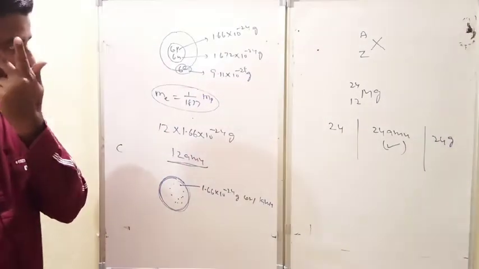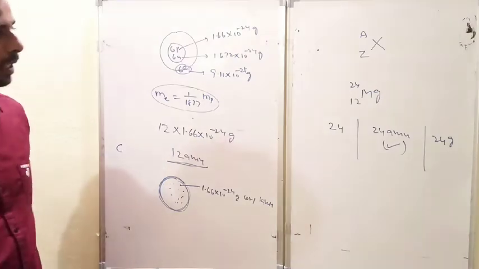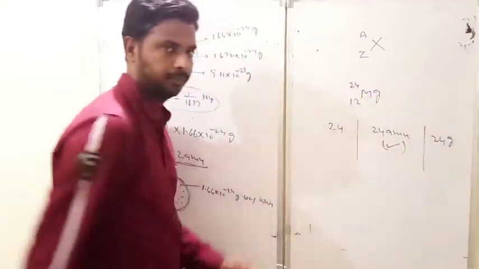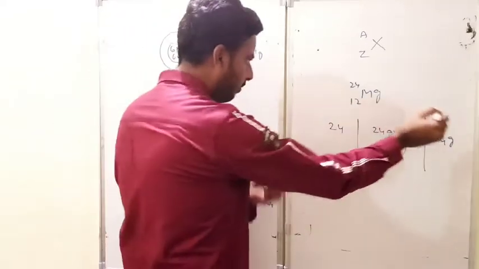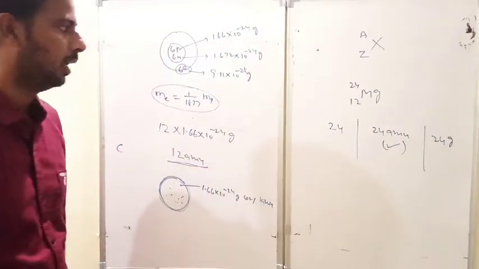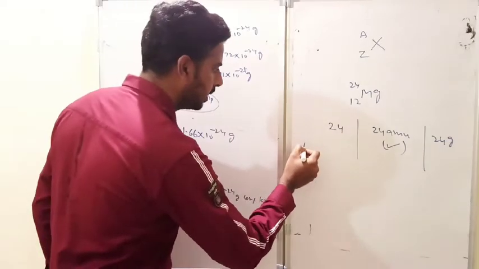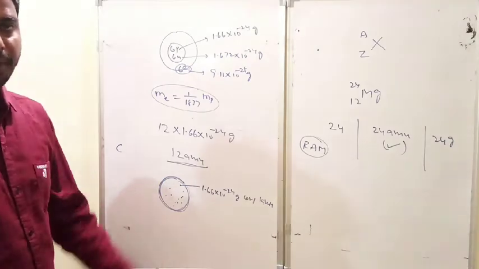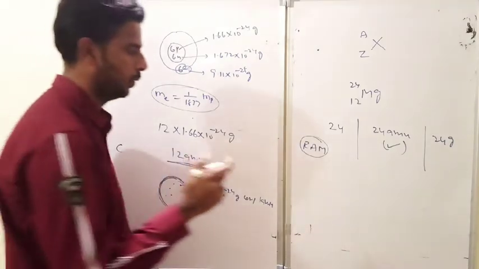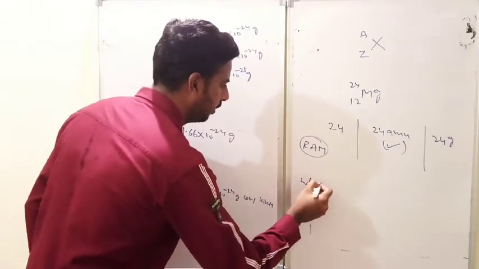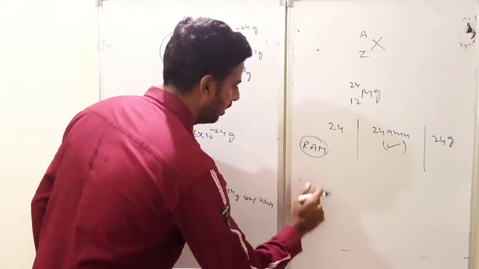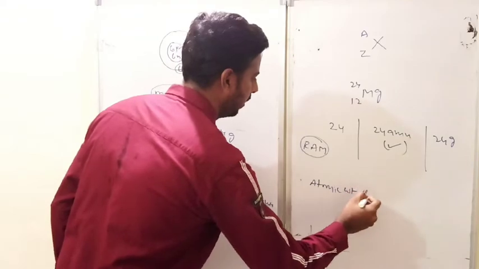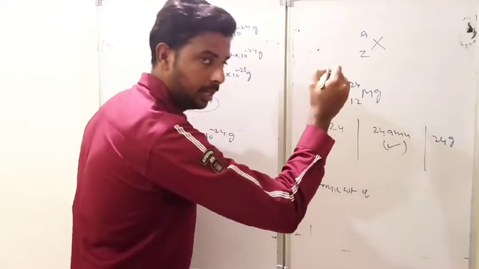This one is correct, because whenever you are taking the symbolic notation of the elements, you must take atomic mass in terms of AMU. Now what about this 24 and 24 grams? I shall give the clarity. Observe here. This 24 represents relative atomic mass. Remember that. Why is it relative atomic mass? At the very beginning I already said to you: atomic weight of A equals weight of one atom of A divided by 1 by 12th mass of a C12 atom.